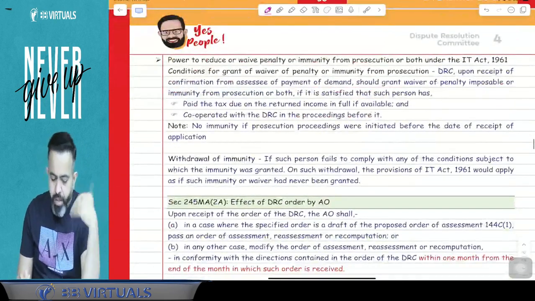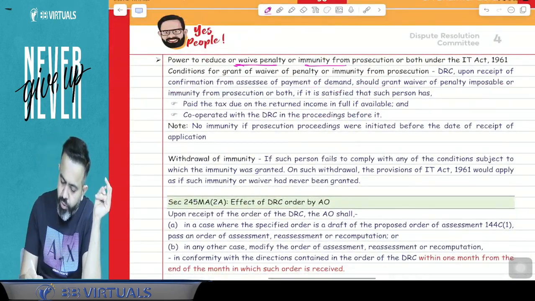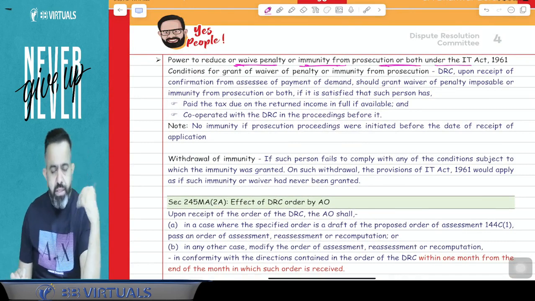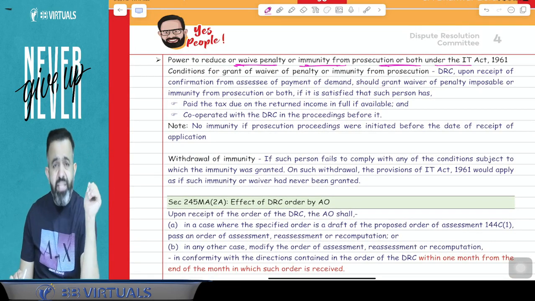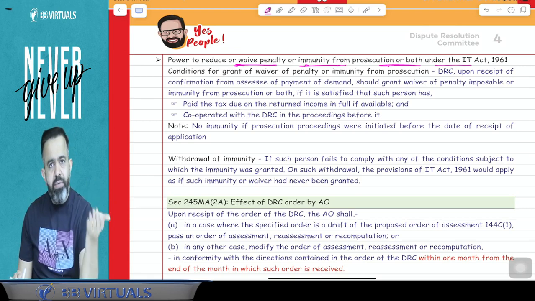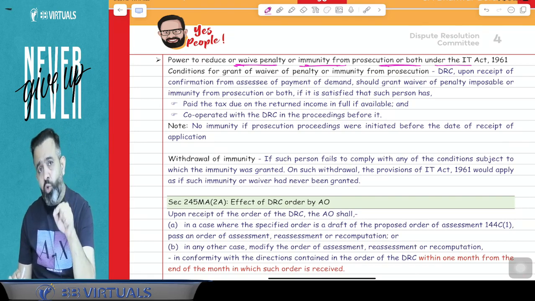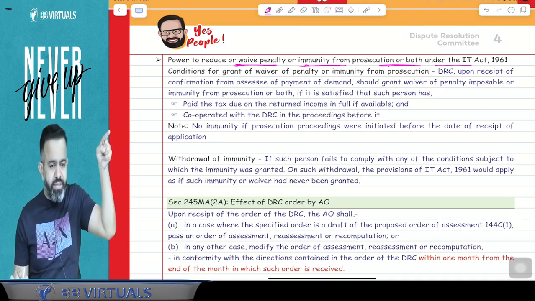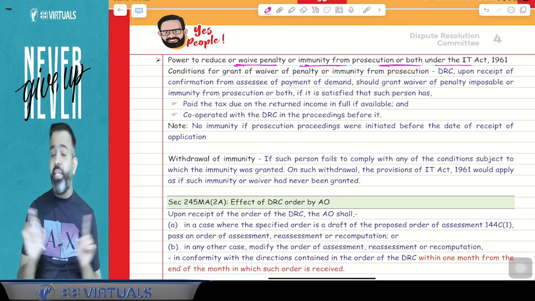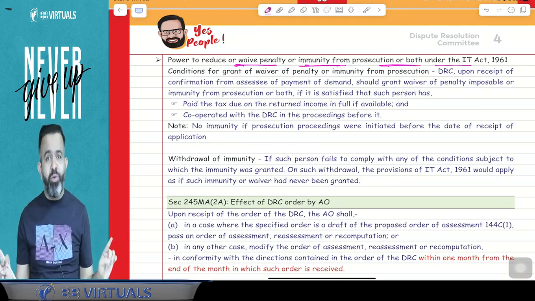Now, next part. Power to reduce or waive the penalty or immunity from prosecution or both under the Income Tax Act. So, guys, the DRC has the power. The DRC can waive off the penalty as well as give you immunity from prosecution. But suppose prosecution has already been initiated against you, then they cannot give you any immunity.